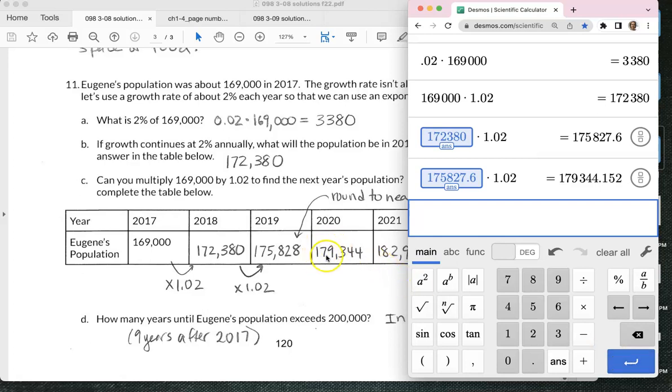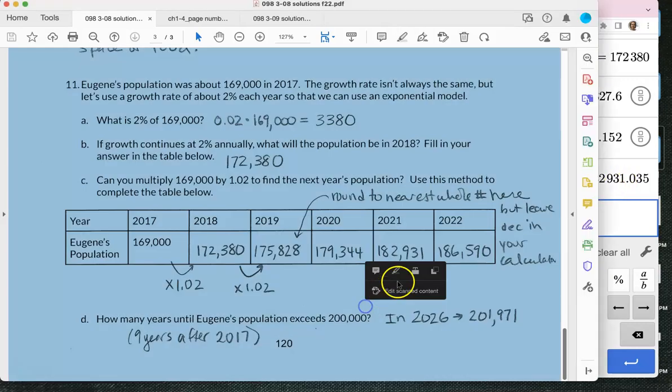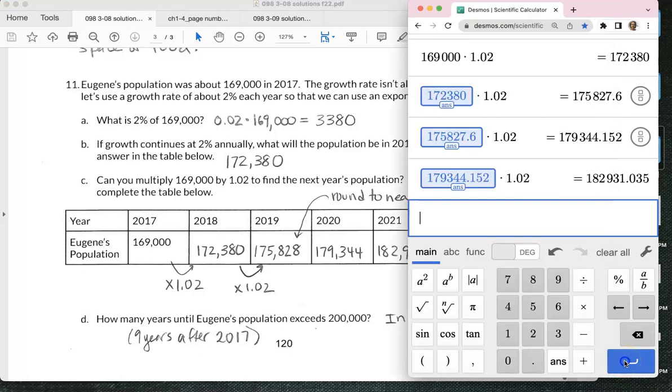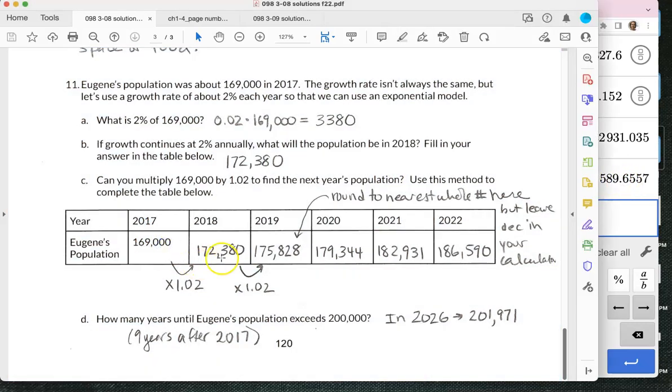That rounds to 179,344. Enter. 182,931. So there it is. And then just one more, 186,590. 186,590 if we round. So that's correct. These are all the Eugene population growths for 2017 through 2022. And it makes sense to round to the nearest whole number because these are people.